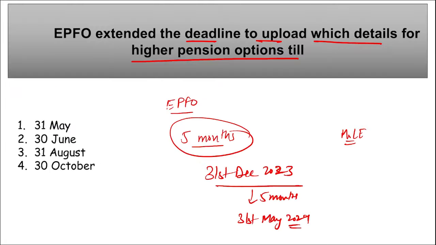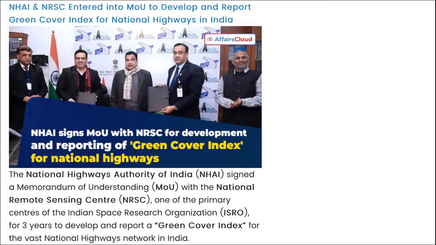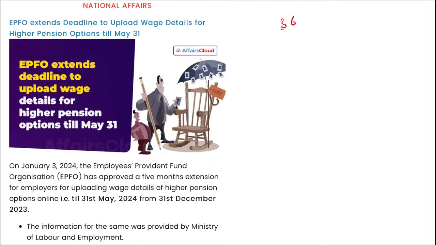What is the reason behind this? That with over 3.6 lakh pending applications for the validation of joint options, the EPFO has approved an extension to facilitate the employers in processing these outstanding submissions. If we talk about EPFO, who is the Chief Executive Officer here? Neelam Shami Rao. Headquarter of this EPFO is in New Delhi, and it was established in 1952.